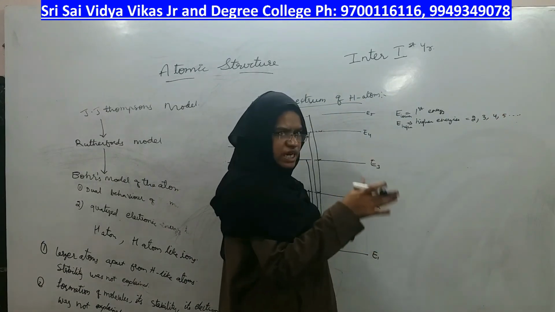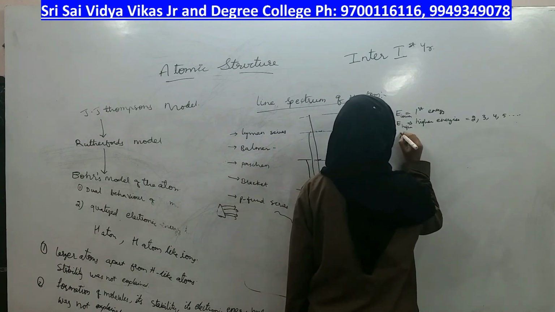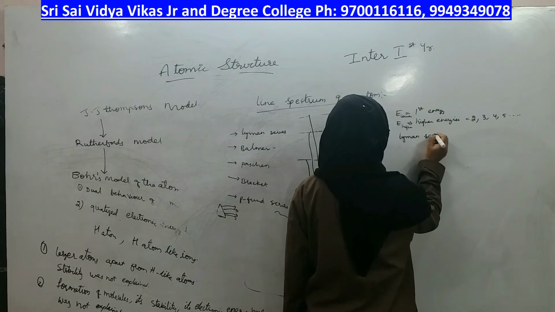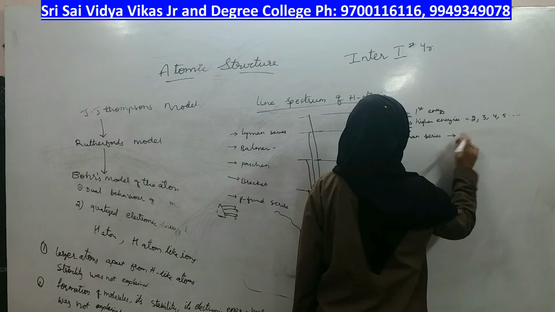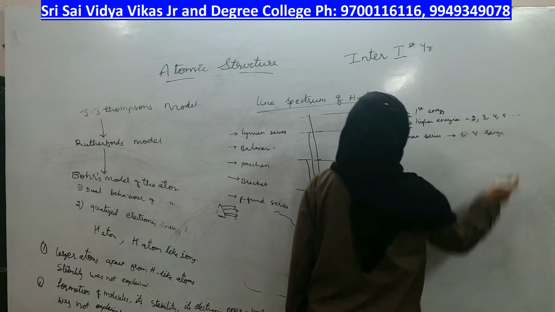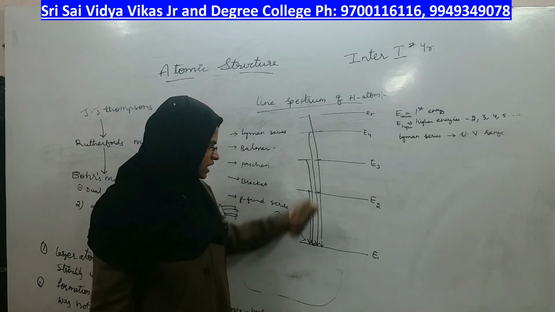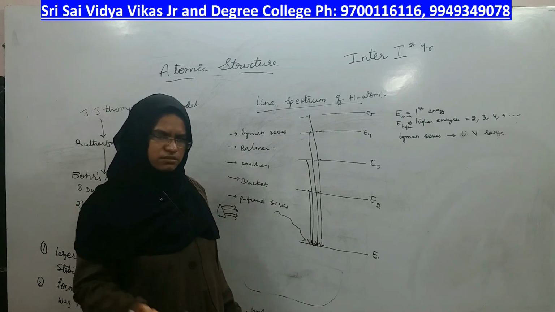It falls under which region of the electromagnetic waves? Lyman series falls under UV range, ultraviolet range, right? This is called the Lyman series. Can you see that Lyman series? Ultraviolet range means it is not visible, right?